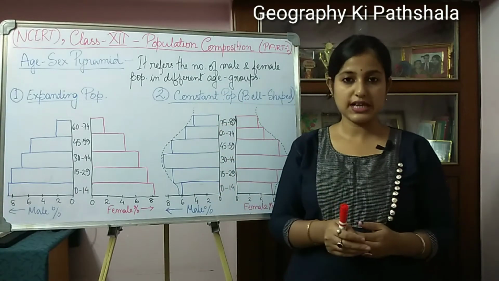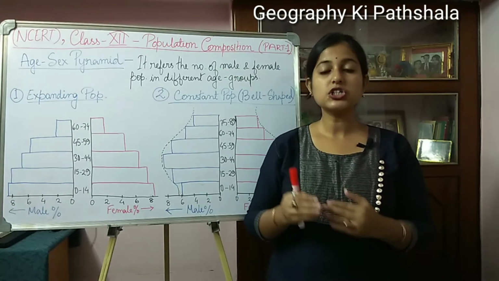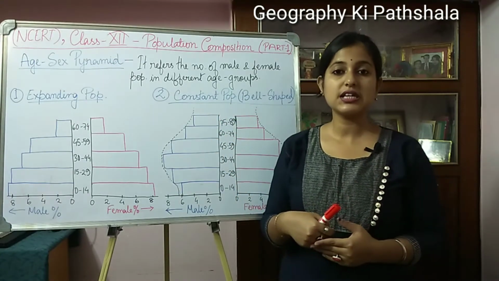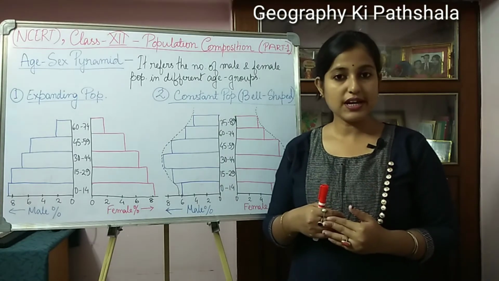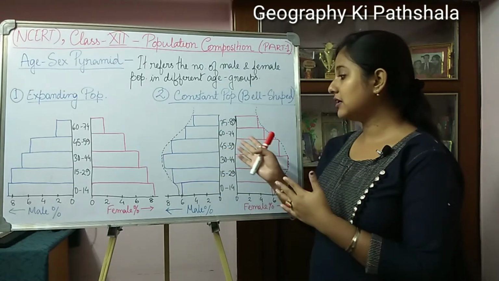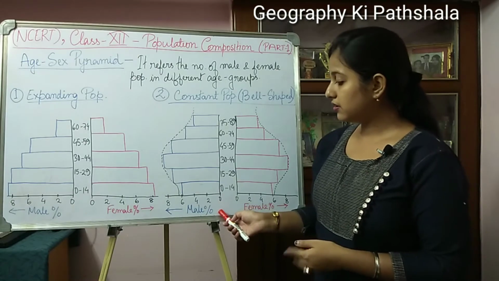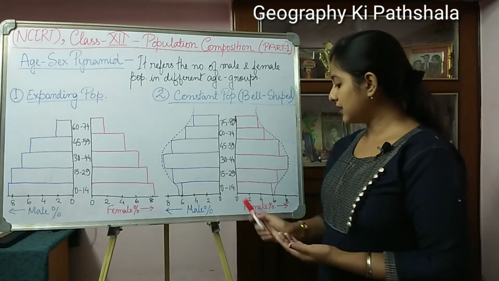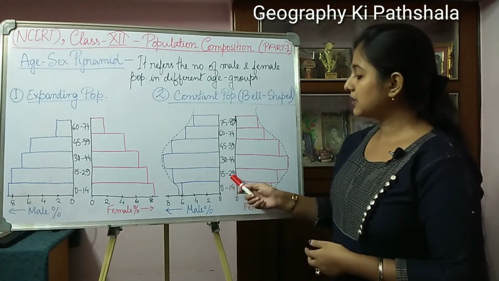Now let's come to the second point, which is constant population. This is also known as the bell-shaped age sex pyramid, and in this type of age sex pyramid the birth rate and death rate are more or less equal. In Australia's age sex pyramid, it looks like this. Similarly, the left hand side represents the male population in percentage, and the right hand side represents the female population in percentage, and these are the age groups.